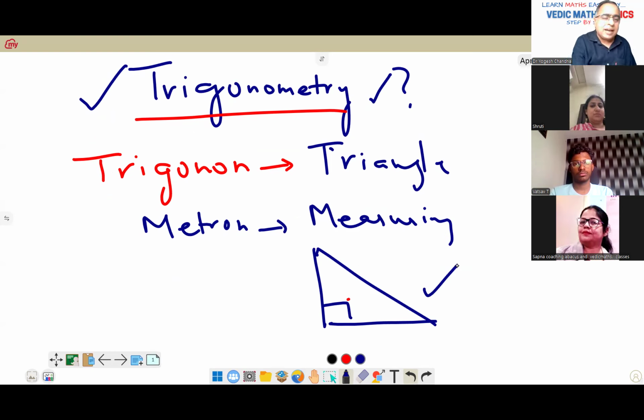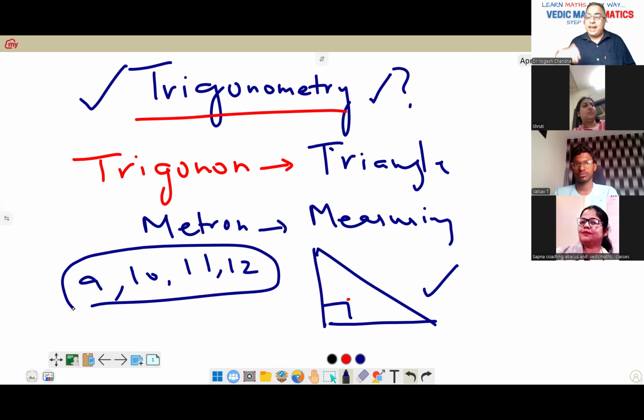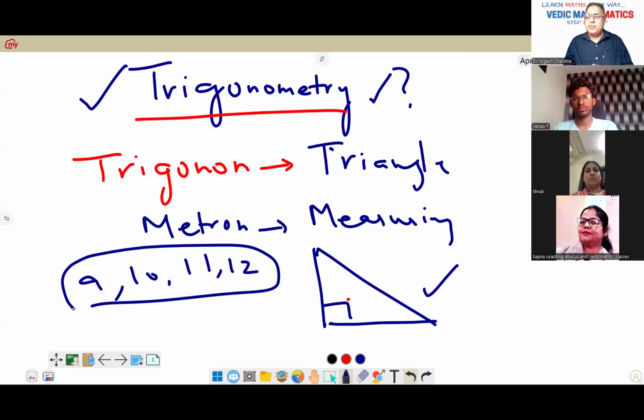We all have done this in class 9th, 10th, 11th, and 12th. But in this class, we'll not cram those formulas. We'll not go through all those 130 formulas, 120 formulas, but learn in a very simple way, with Vedic mathematics. With simple calculation, you can derive all those formulas in a very simple manner.